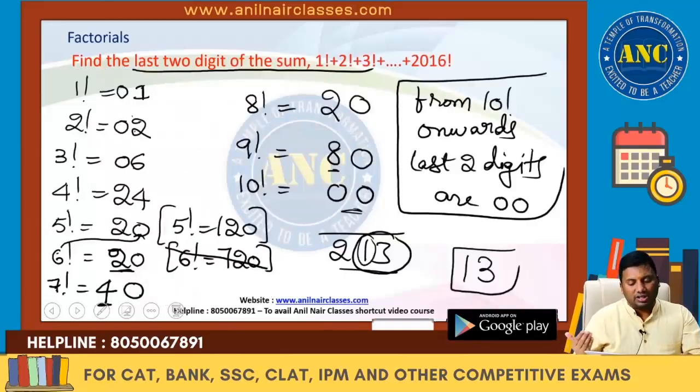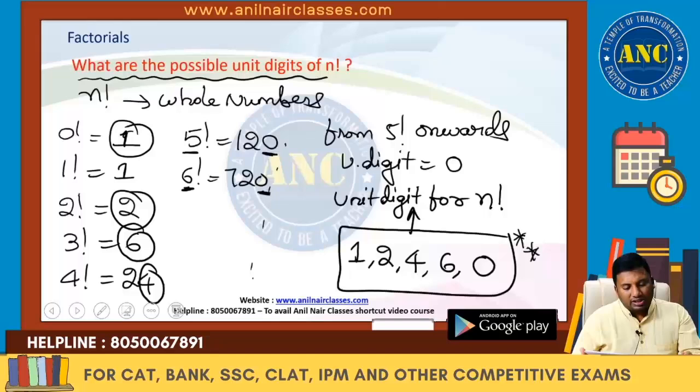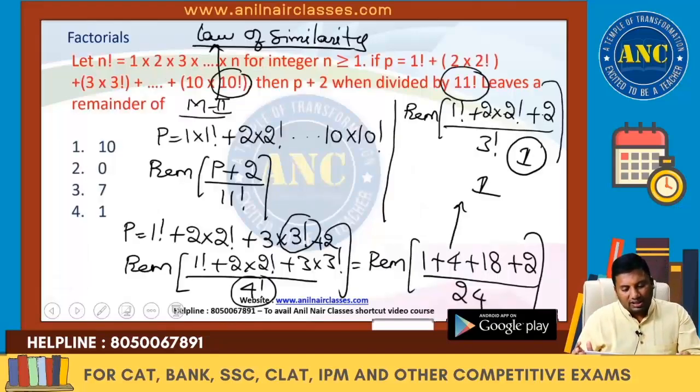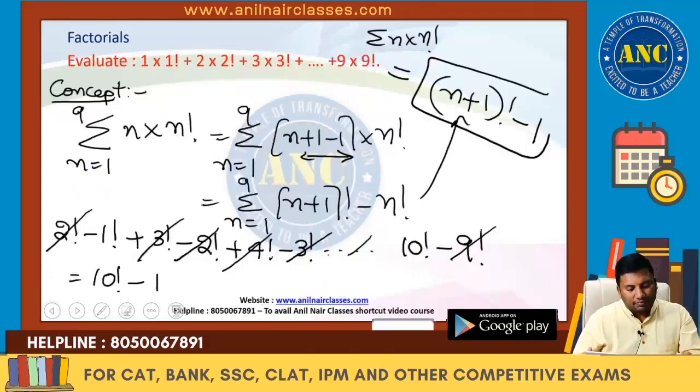Find the last 2 digits of a given number. How to find out the last 2 digits without multiplying. Find the unit digit of the number. Possible unit digits for n are 1, 2, 4, 6 and 0. Very good question based on a law of similarity and the generic logic. For your information, this is an exact CAT question.